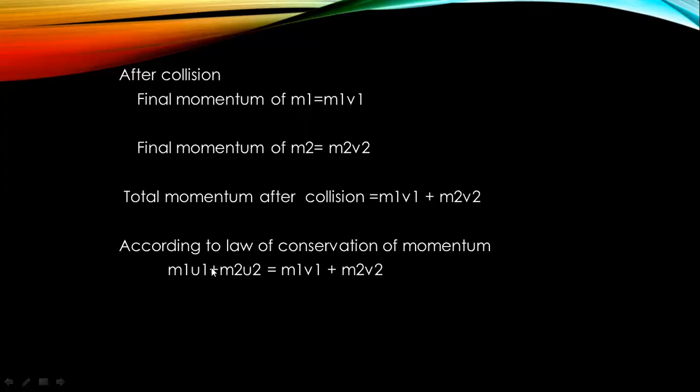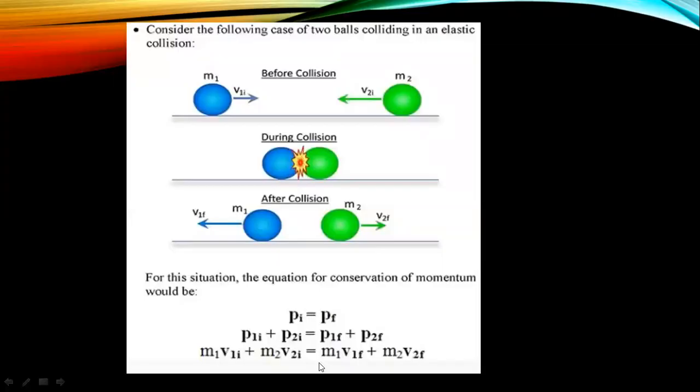If instead of two bodies there are three bodies, then you can write plus M3U3, and after collision you can write plus M3V3, and so on. Okay. Now, again, the same thing is shown. Consider the following case of two balls colliding with each other. Before collision: M1, V1, M2, V2, or this is shown with V1I. You can write U1 here, you can write U2 here. Again, the example is the same, okay?